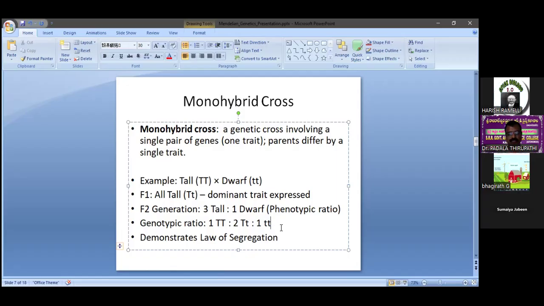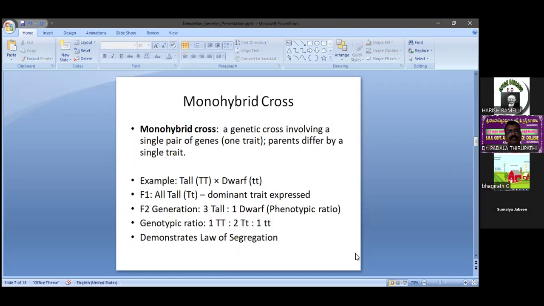So based on this monohybrid cross, Mendel suggested the law of dominance and law of segregation, two kinds of inheritance laws explained with the help of the monohybrid cross.